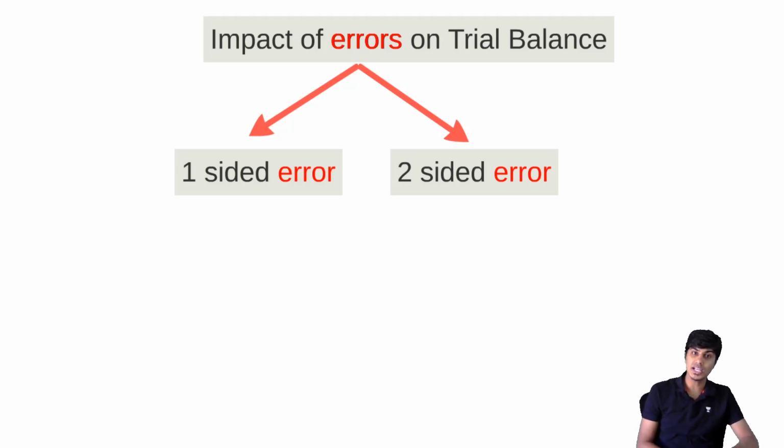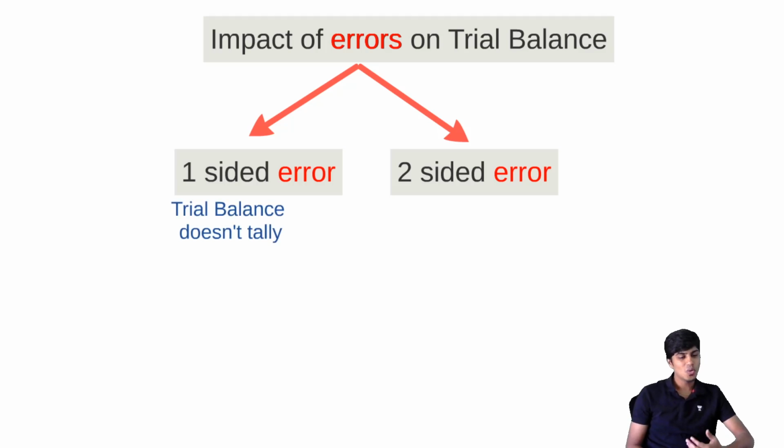However, if it is a two-sided error, meaning it will affect both debit and credit, then trial balance will definitely tally. In spite of the error, trial balance will still tally. So trial balance is not the conclusive evidence of correctness of accounts. Though the trial balance tallies, there can still be some errors. What are those errors? Two-sided errors.